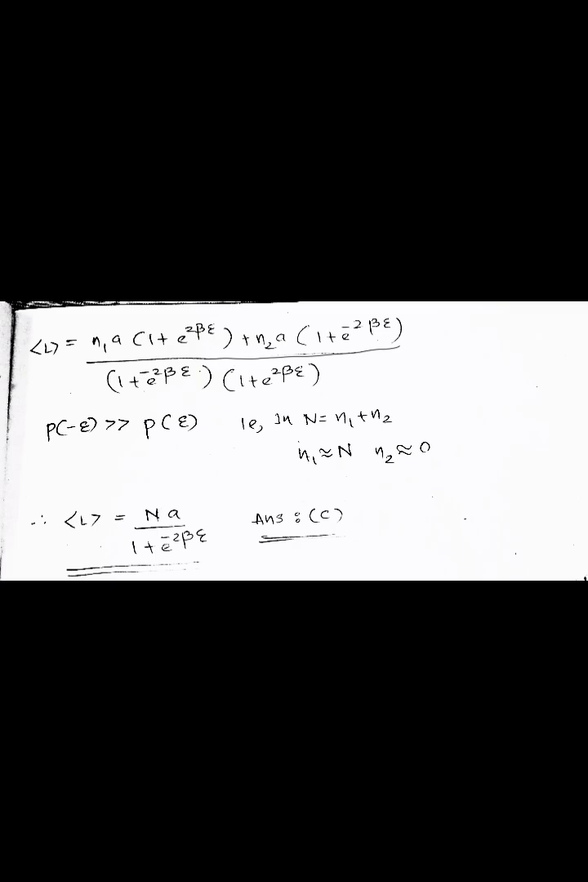From the equations of P of minus E and P of E, we understood that P of minus E is greater than P of E. So in the equation n is equal to n1 plus n2, we can write n1 is approximately equal to n, because n2 is approximately equal to 0. So we can write L is equal to Na divided by 1 plus e raised to minus 2 beta E. So the answer is option C.